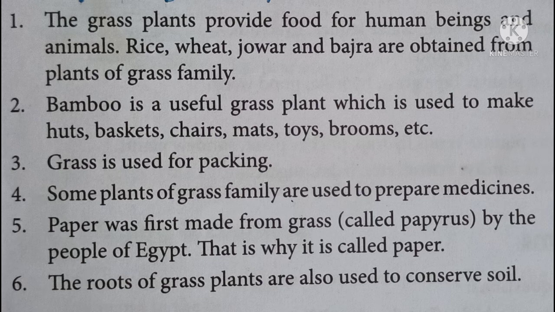The grass plants provide food for human beings and animals. Rice, wheat, jowar and bajra are obtained from plants of grass family. So the grass plants are providing food to us in the form of rice, wheat, jowar and bajra.